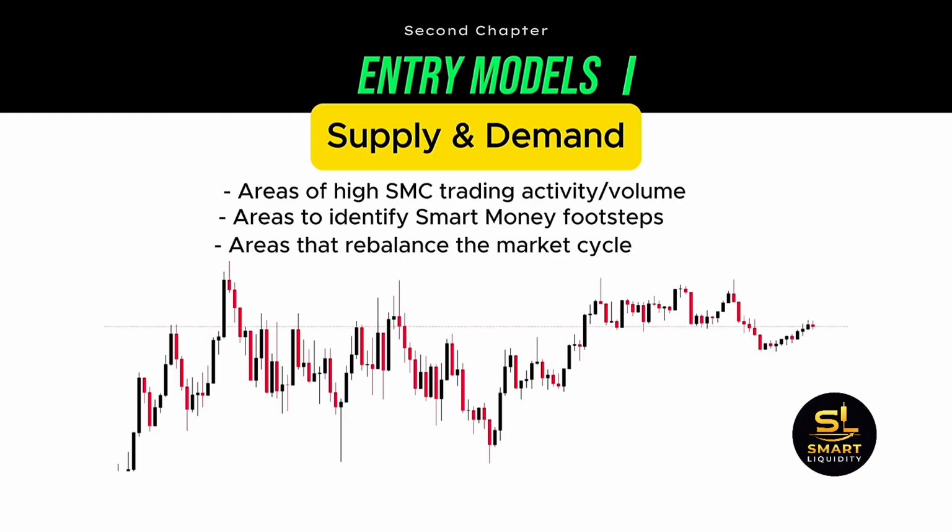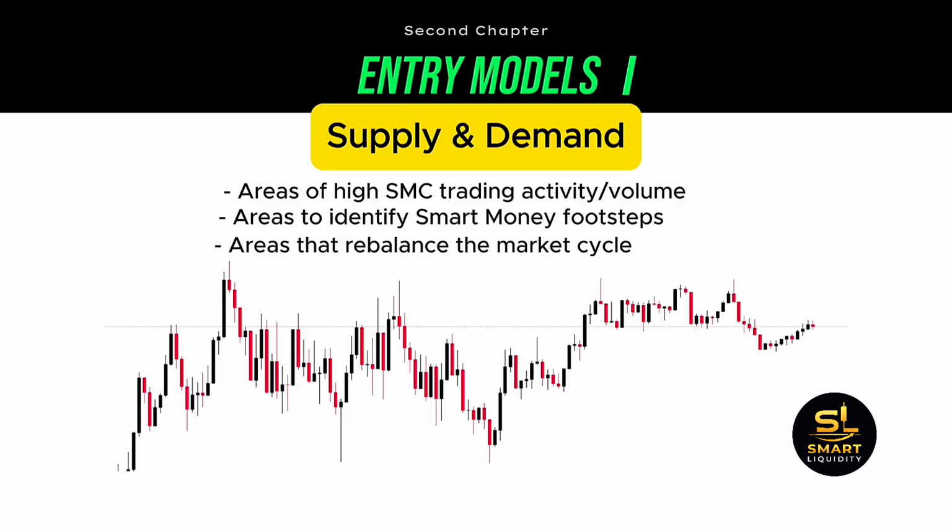The balance must be broken. It's how the nature of the markets is. And this break of balance is called an imbalance. An imbalance in the market is created once the market is pushed aggressively out of balance. This movement is often made by smart money and large institutions with very, very large amounts of money. Remember what we have said before. The market moves towards balance. We can apply this information because from this imbalance, the market will eventually try to rebalance itself.